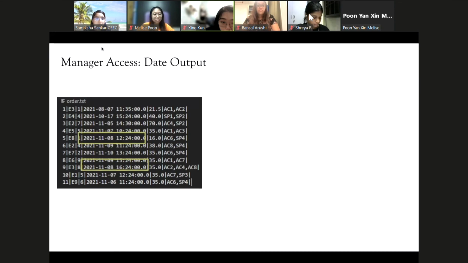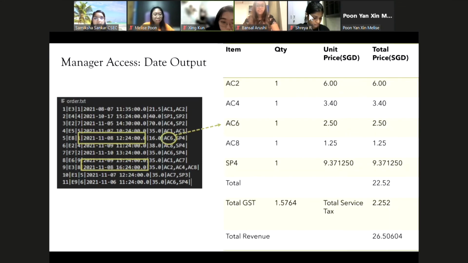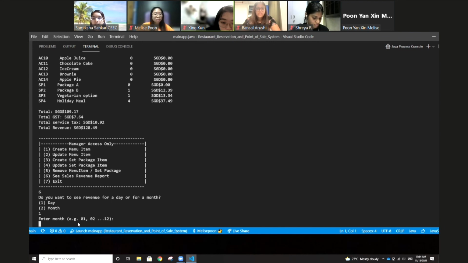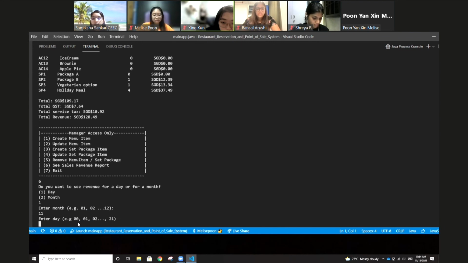Similarly, for a singular date, let's take the 8th of November, which is the 8th day of the 11th month. Now we can do a similar calculation to what we did earlier, compile the quantity, and calculate the values manually, just like how we did it before. Now let's go back into the terminal. Here we can see that we can type in 1 to go into a particular date. We type in 11, and then we type in 08.